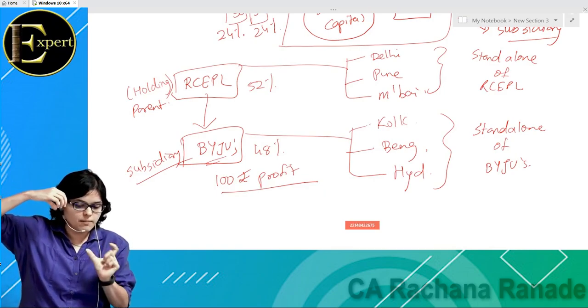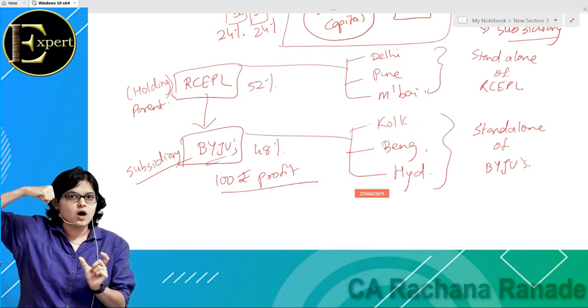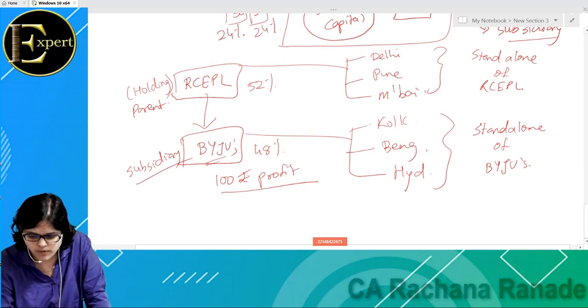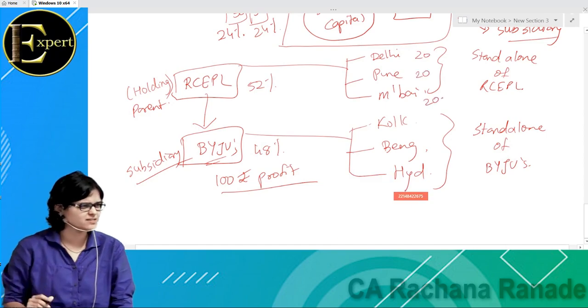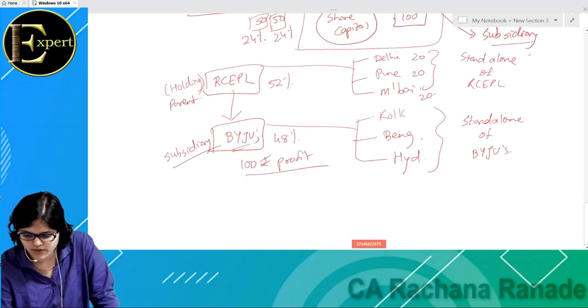52. So now let us understand. Assume Delhi ka profit is 20, Pune branch ka profit is 20, and Mumbai branch is also 20. Let us take this simple example. Tell me total Red Chillies Entertainment Private Limited, how much is profit for standalone? 60. But is that the true profit of Red Chillies? No, because they have also invested somewhere else.